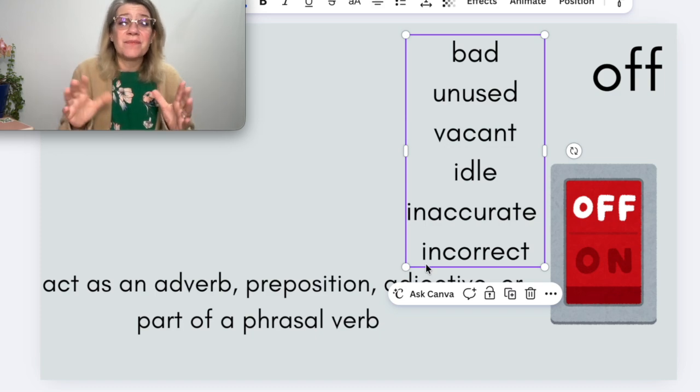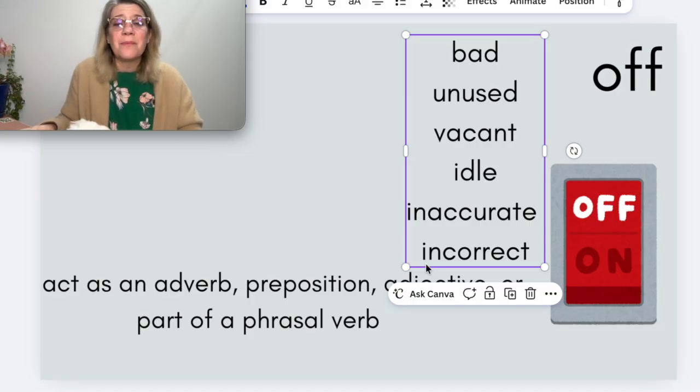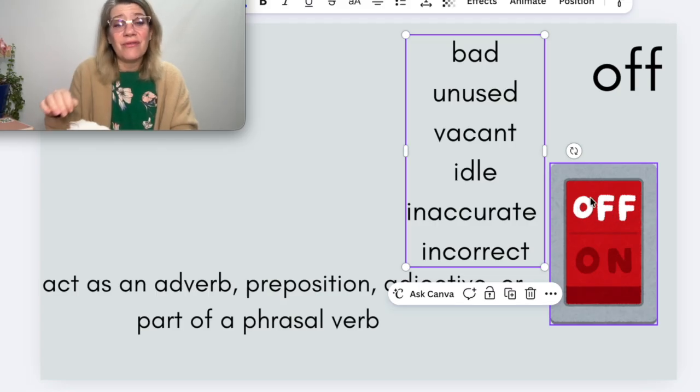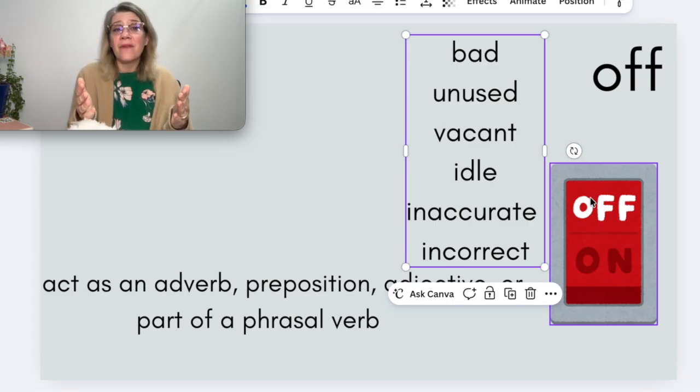That's take off. You can remove. If I'm moving in a direction from here to here, then it's off, but also this is off. The light is on or the light is off. I can turn it off. So do you see how when I was trying to explain what off is, I used several different phrasal verbs, all of which have this idea of removing or deleting or stopping.